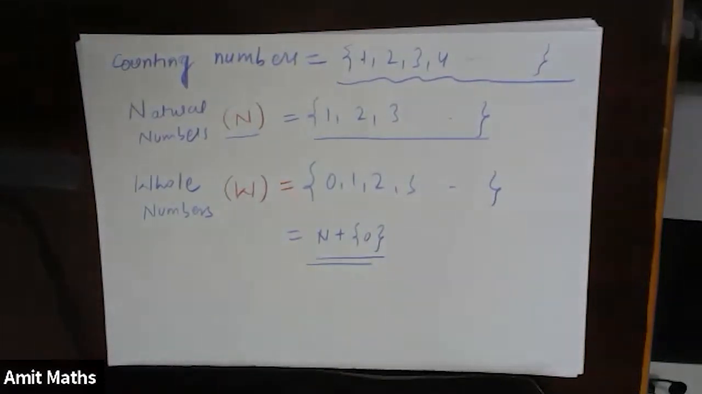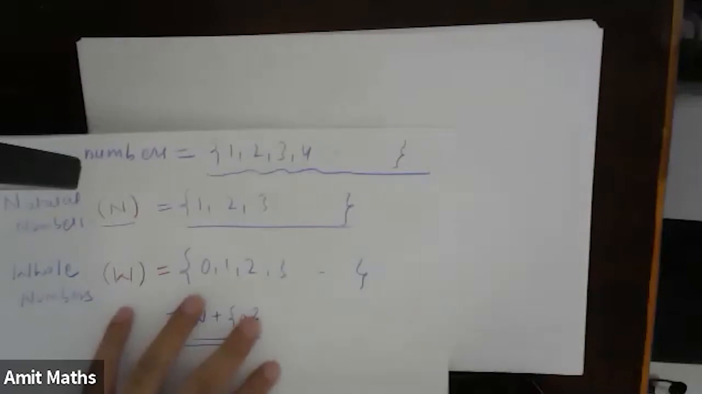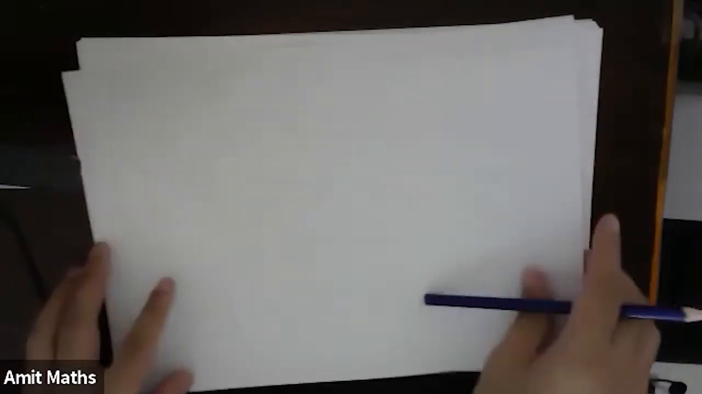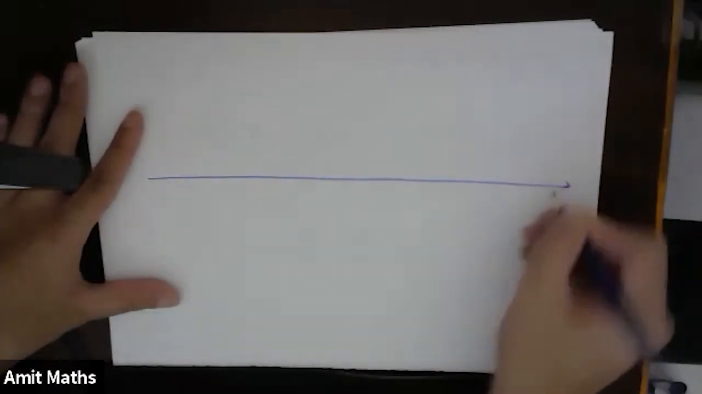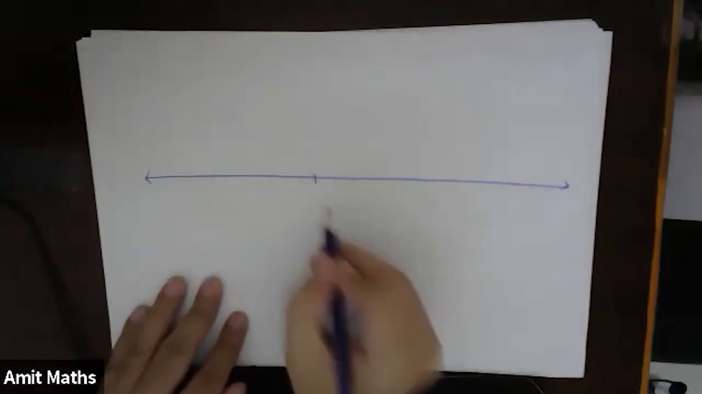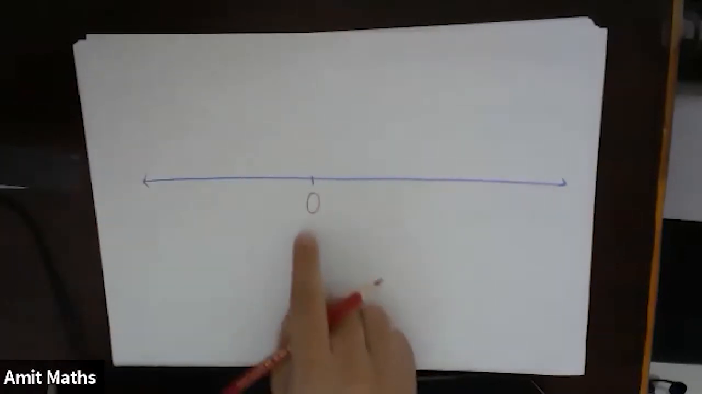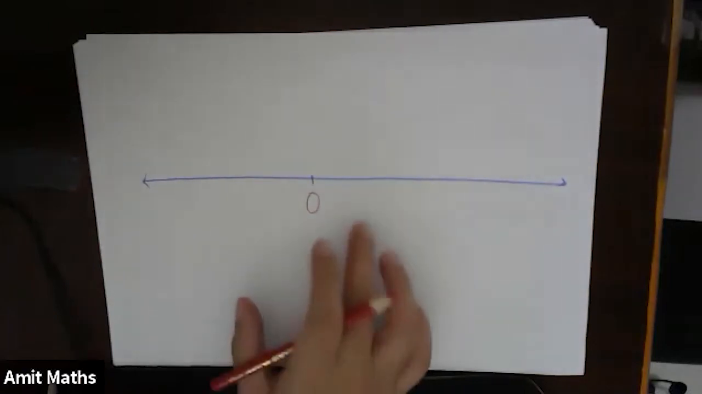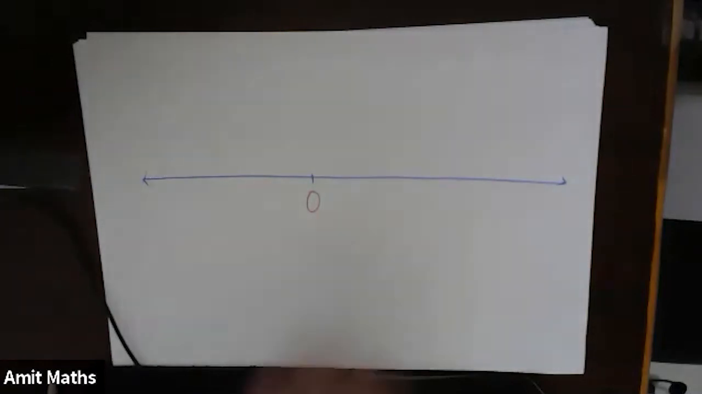Okay. Now, what we will do is, after doing these two, we'll see what a number line is. So if I draw a straight line, I will put a reference point. Reference point means that from this point, we will start looking to the right and to the left. So this becomes my reference point.